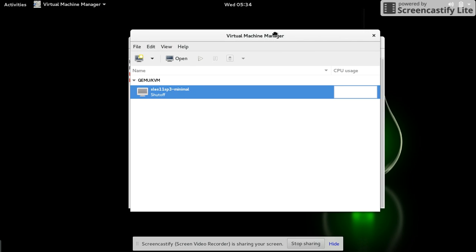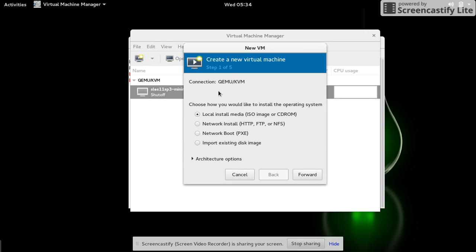Virtual Machine Manager is open. Basically, this is a GUI tool which is used to manage the creation and the management of virtual machines. To create a virtual machine, select the File option. In that, select New Virtual Machine, and in the first tab, select Import existing disk image, because we are going to start with the sandbox image, an already pre-installed image. Okay, then select the Forward button.